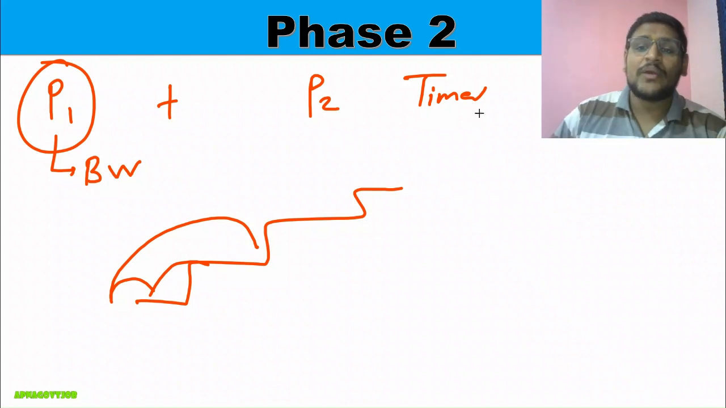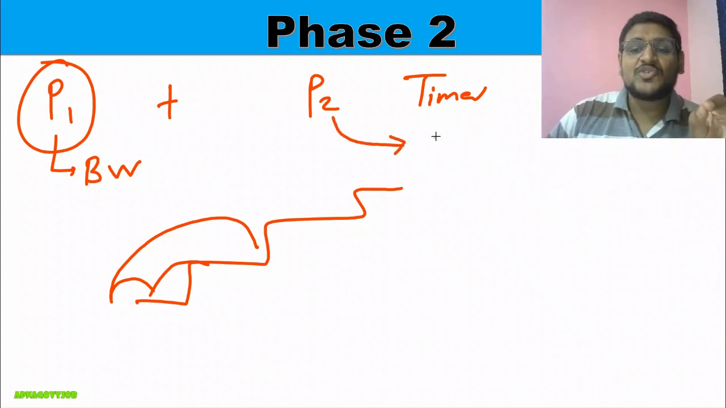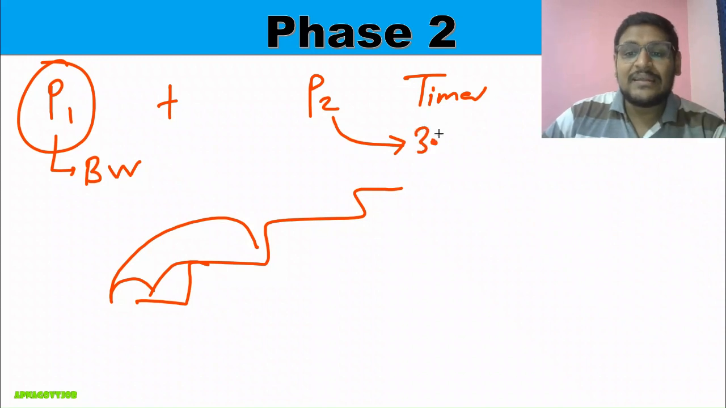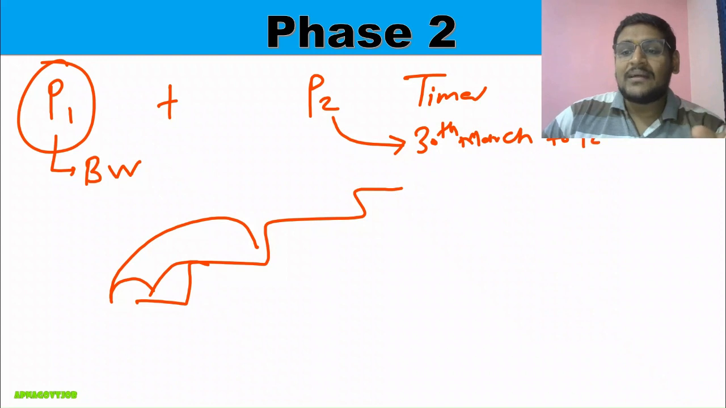Now you will ask me what is the period of Phase 2. So we are starting from today only, that is 30th March to 12th April.